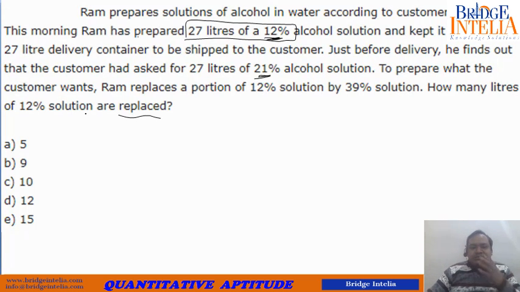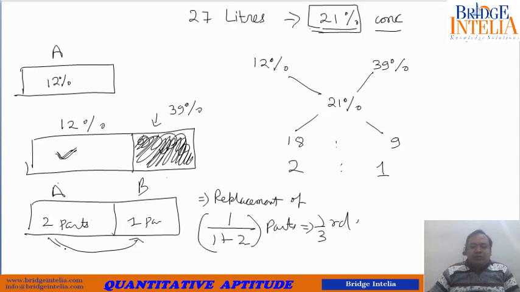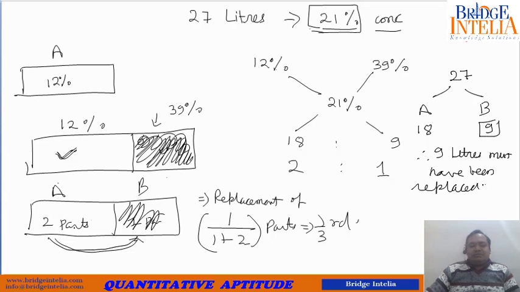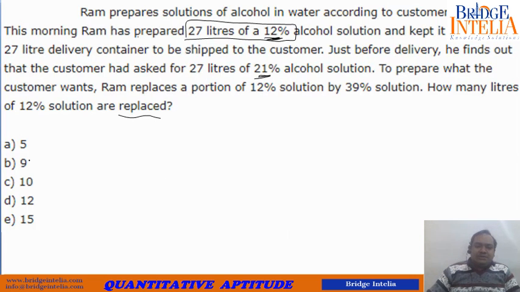What is the question? How many liters of 12% solution are replaced? The total volume is 27. This total volume of 27 is coming from 2 sources, A and B. The ratio is 2:1, so this is 18, this is 9. It means 9 liters got replaced. Therefore 9 liters must have been replaced. So the final answer is 9.